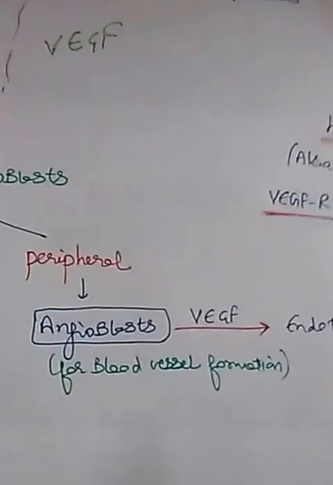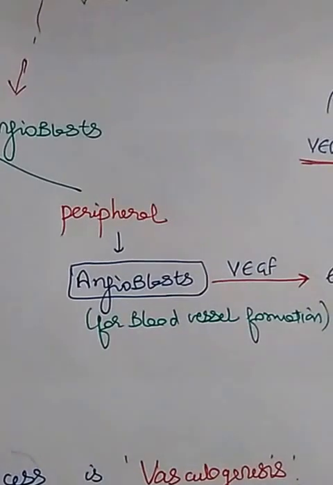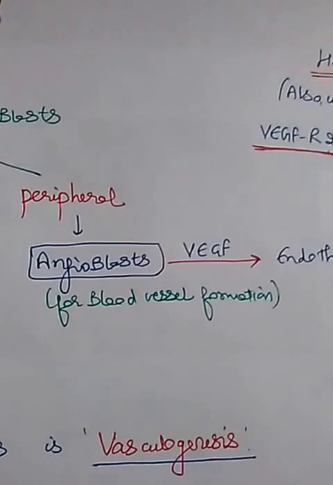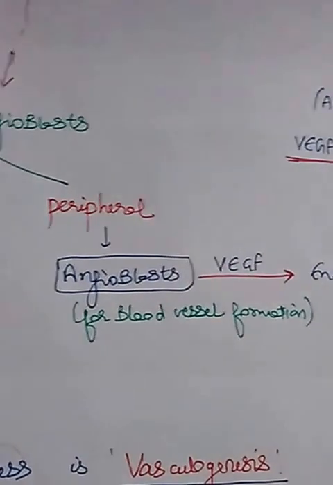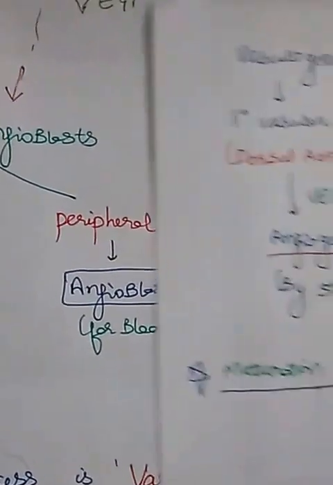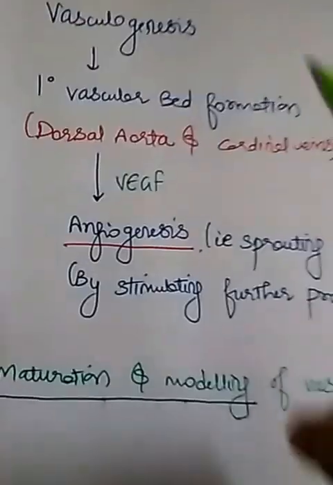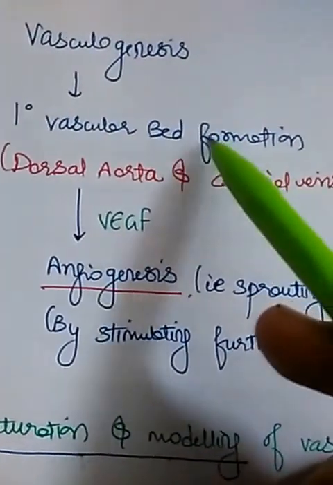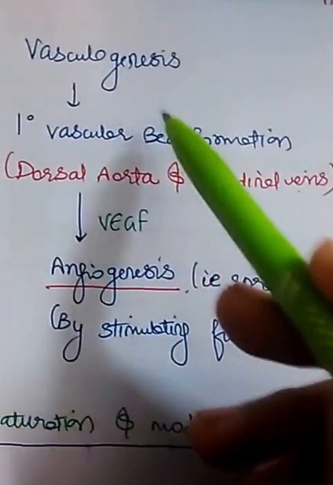So this whole process which we have read just now is called vasculogenesis, including the formation of the first blood vessel. But the sprouting of new vessel wall from the existing blood vessels is called angiogenesis. Now see, vasculogenesis leads to the primary vascular bed formation, that is, the dorsal aorta and cardinal veins are formed by vasculogenesis.